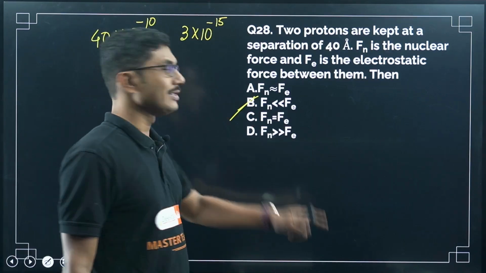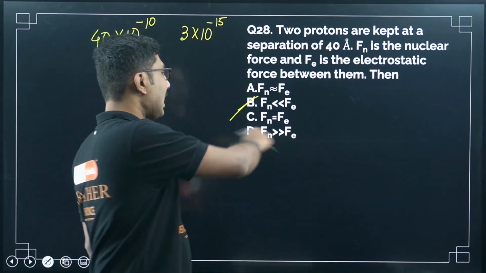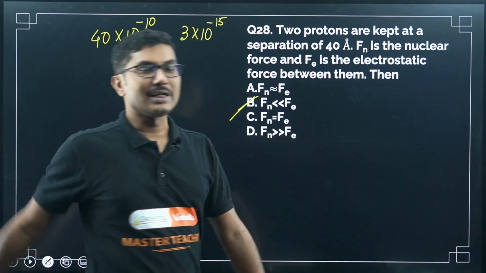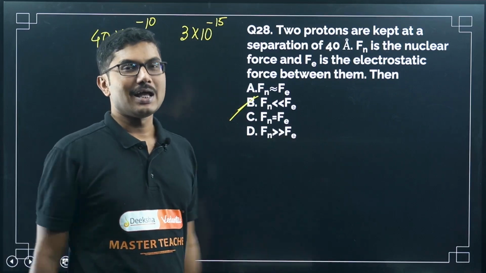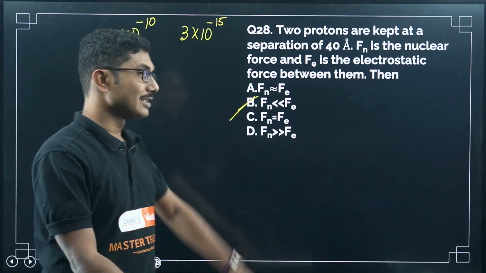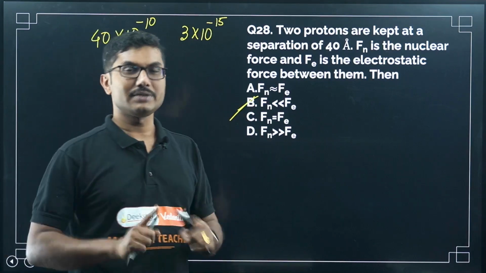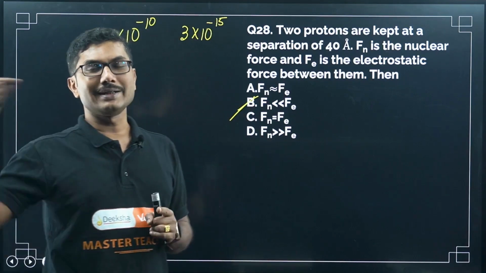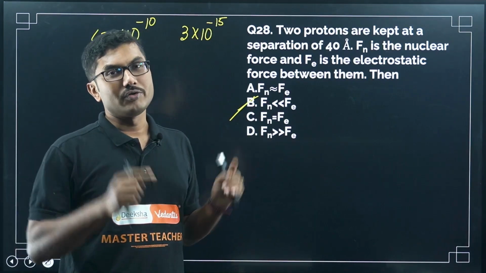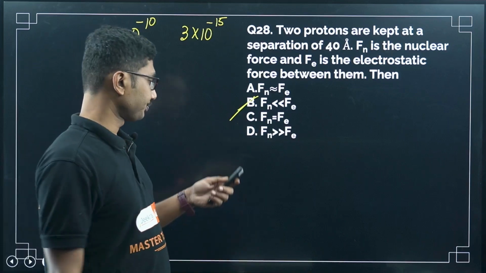So this is a very interesting question. Most students will write the answer without thinking, that nuclear force is bigger than electrostatic force. But you have to remember that the range of nuclear force is very small. So outside that range, when the distance is more, nuclear force is almost zero.